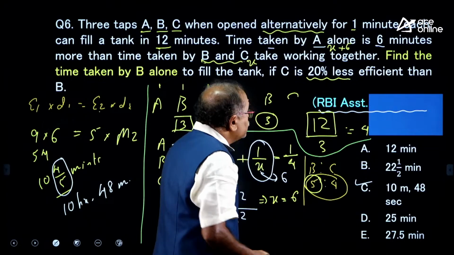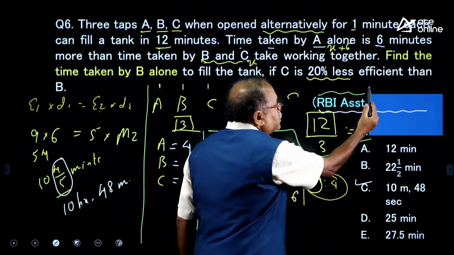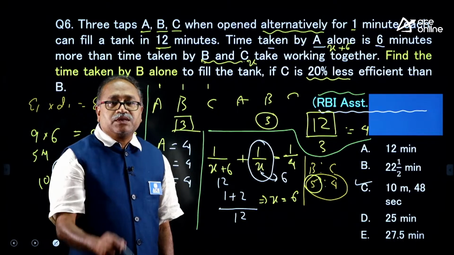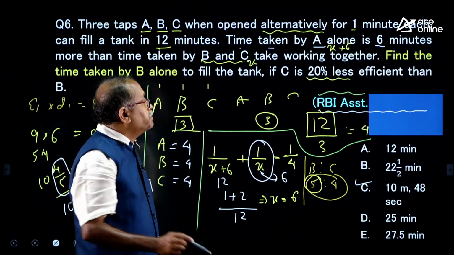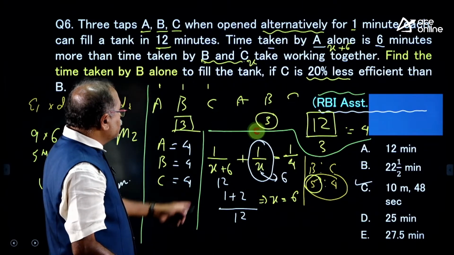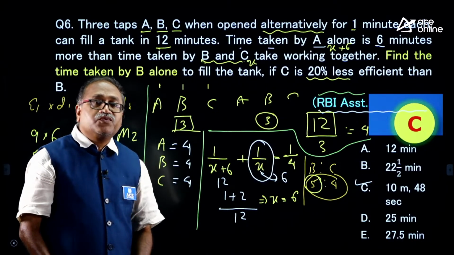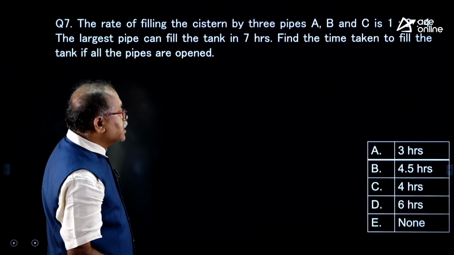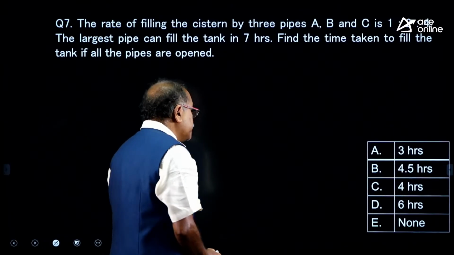As I said, that is the RBI Assistant Main 2022. The question comes in this nature. I am moving on to the next question, and that is there on your board. So, option choice C, that is 10 minutes 48 seconds. So, let us move on and see if you can answer this question, my dear friends.